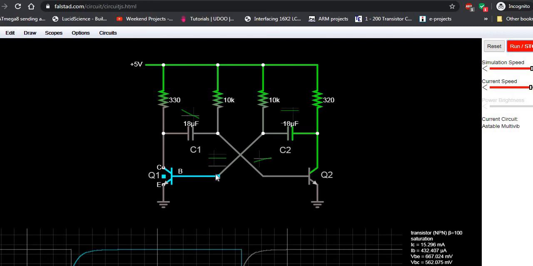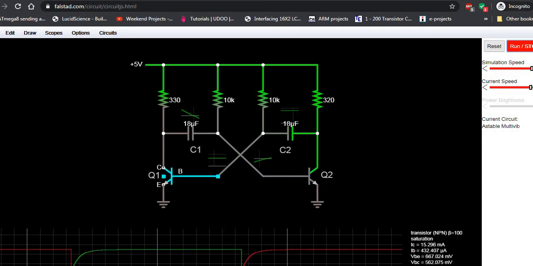It is 0.66 and collector voltage is approximately 0. So in this case, at this instant, Q1 is on, Q2 is off, right? So if you look at the output, Q2 output is 5 volts. This red color one is nothing but a Q2 output. Q1 output is absolutely 0. This is nothing but a Q1 output, right?